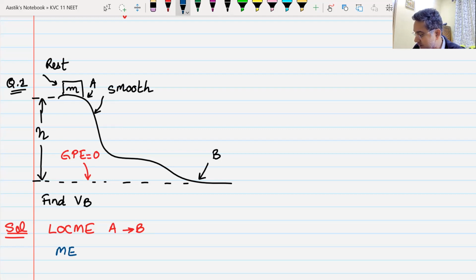Total mechanical energy at point A will be equal to total mechanical energy at point B. Now total mechanical energy at point A will consist of two things. Can you tell me what are those two energies at point A? What are the two energies that we have to consider at any point A or point B?